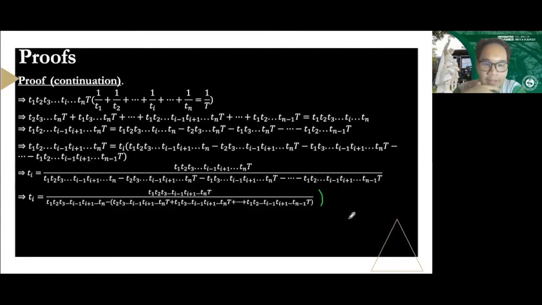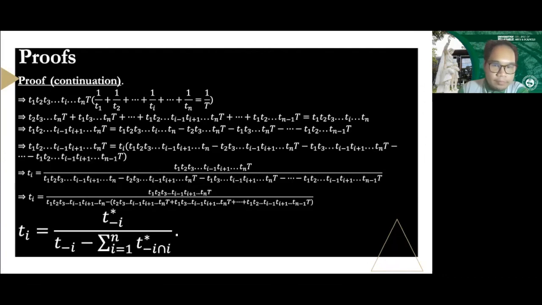But this looks like an eyesore, so we want to simplify this by making use of some notations. I made up some notation so that we can clearly write this up. Here in the numerator, I called it t star sub minus I, wherein it's only missing a t sub I, but it has a big T as part of its factors to get the product. In the denominator, I call it t sub minus I, because we're only missing a certain t sub I.